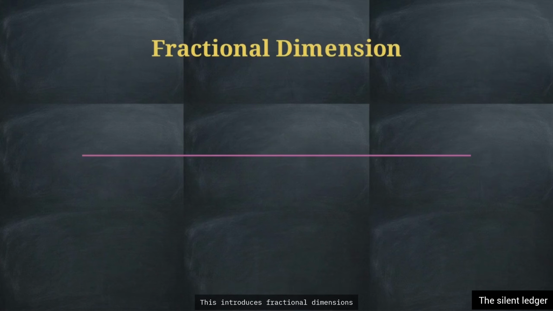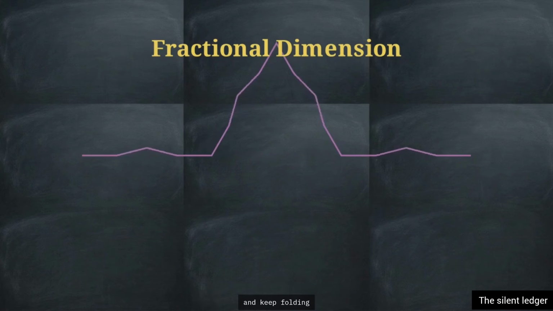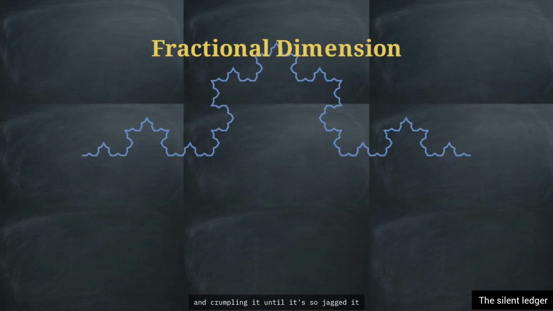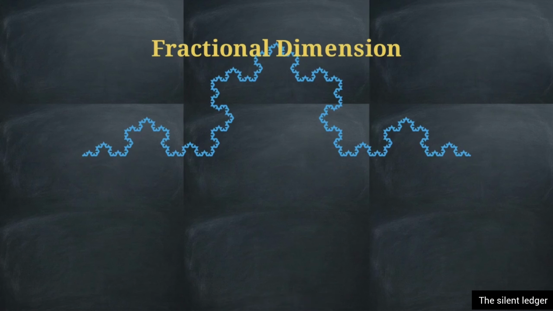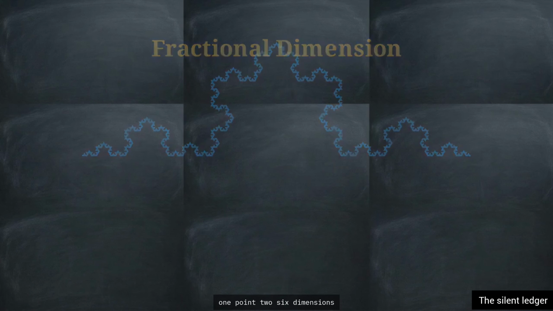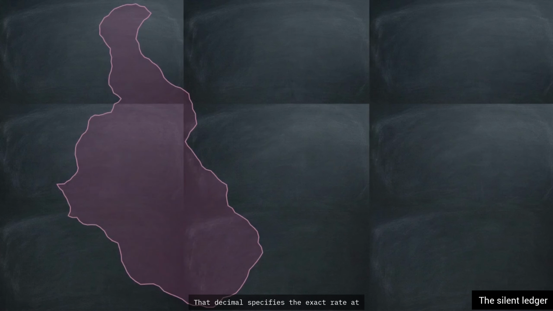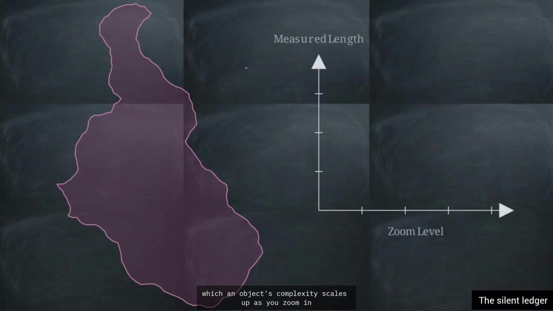This introduces fractional dimensions. If you take a one-dimensional line and keep folding and crumpling it until it's so jagged it partially fills a surface, it exists somewhere between a line and a square. Britain's coastline calculates out to roughly 1.26 dimensions. That decimal specifies the exact rate at which an object's complexity scales up as you zoom in.